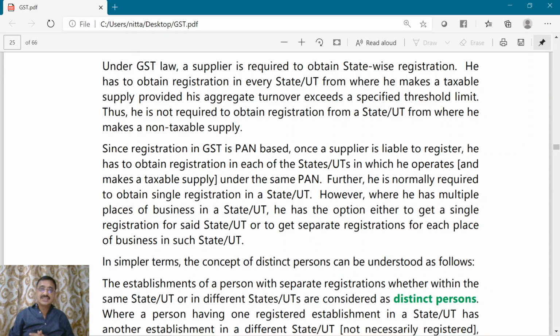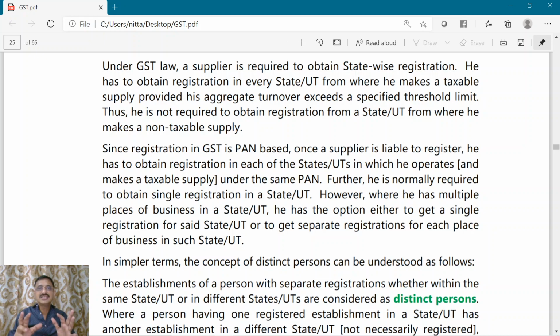But where should I register? I should register in Andhra Pradesh because I provide a taxable supply from Andhra Pradesh. I should register in Hyderabad because I provide taxable service from Hyderabad. Similarly, Hyderabad means Telangana, Bombay means Maharashtra, Kolkata means West Bengal, and New Delhi means Delhi. So, at all these places, I should get registered if I am providing taxable service at each of those places.